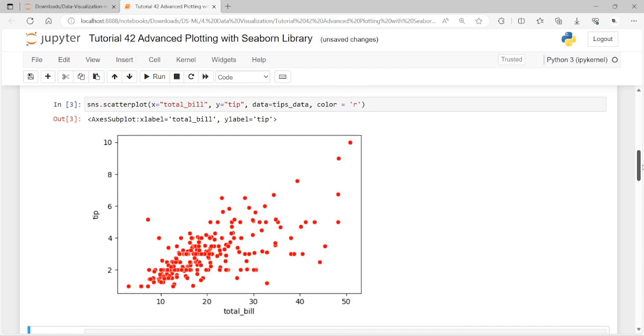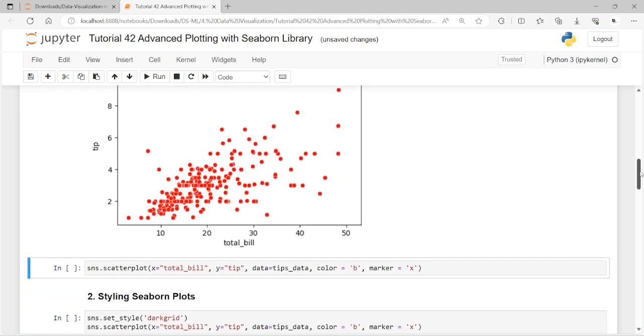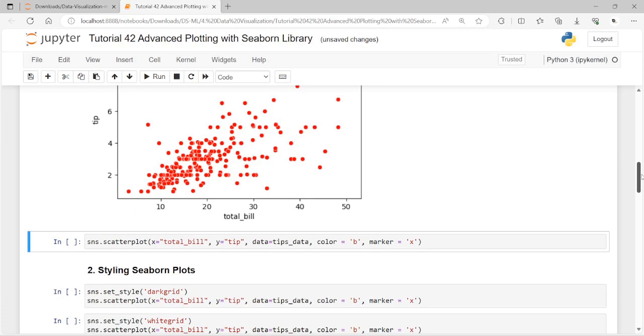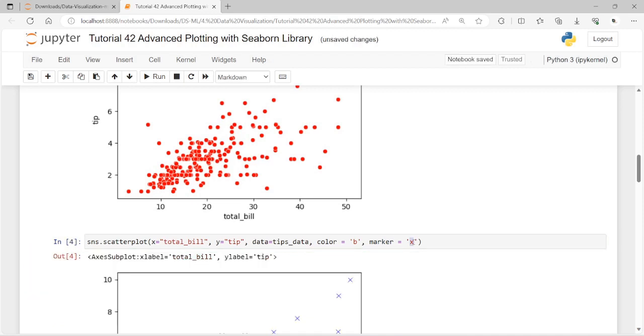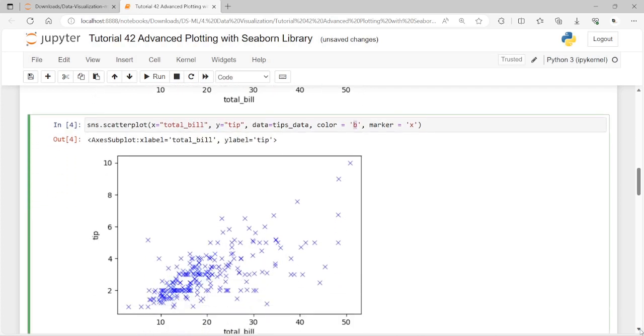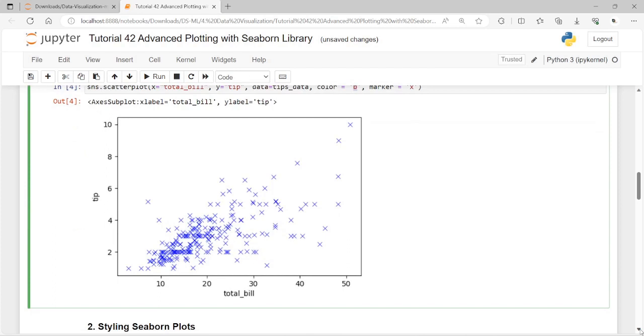And of course, you can change the marker shape also. For the scatter plot, you need to pass a value for the marker attribute. Here we have used the marker attribute, and we have provided X. Let me plot the scatter plot. And here we have given the color B, that is the blue color. Let me see how the data points look. Okay, so here we are done with the scatter plot. Of course, we have already discussed the scatter plot more in matplotlib. So just to have a view from Seaborn, here it is.